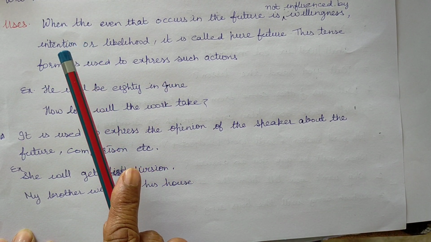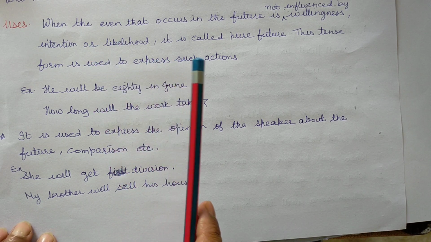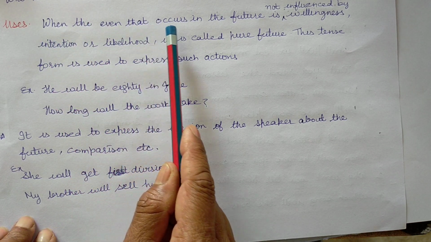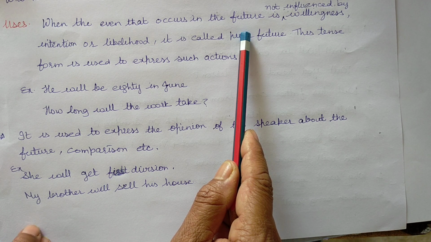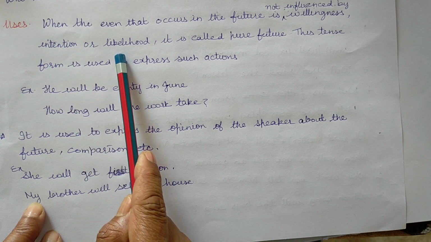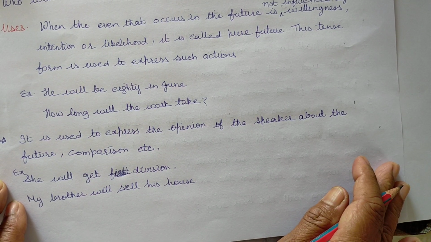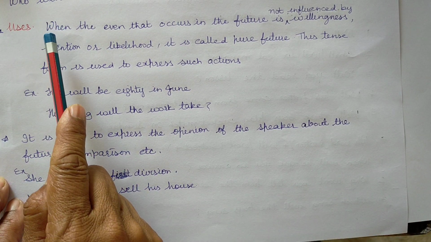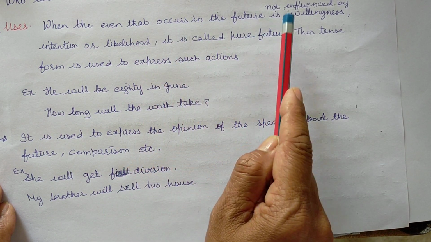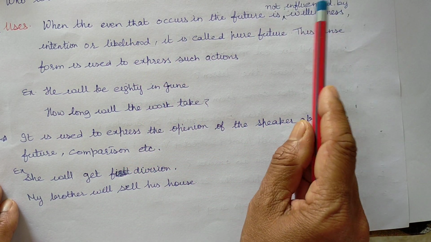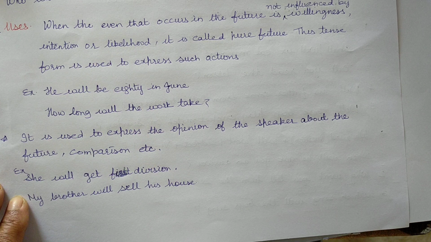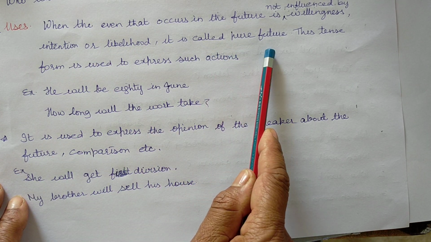When the event that occurs in the future is not influenced by willingness, intention or likelihood, it is called pure future.